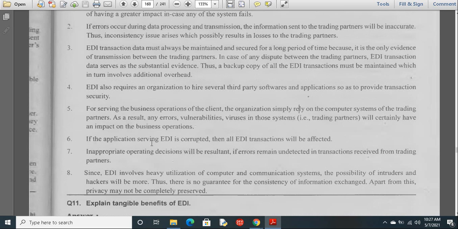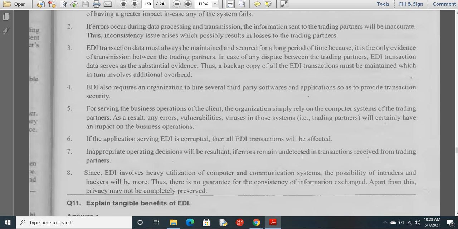If the application serving EDI is corrupted, then we lose the complete transmission, lose the data. Inappropriate operating decisions will result if errors remain undetected. For example, if there are some problems in the transmission and they are not rectified or detected, irrelevant information will reach the destination. Whatever format we intended won't go to the destination in the same format because of some errors that happened in between the transmission.